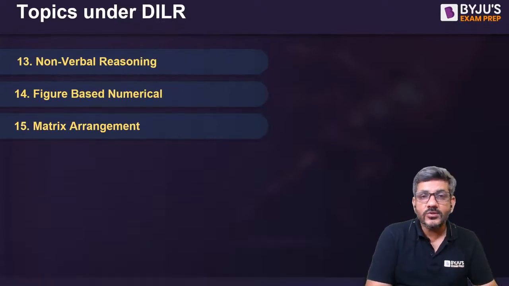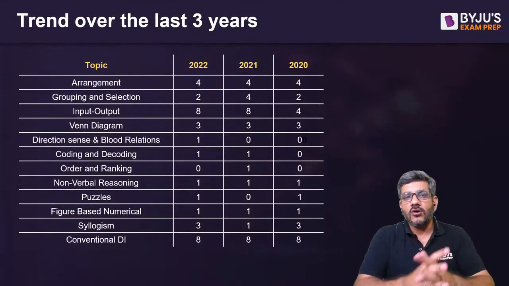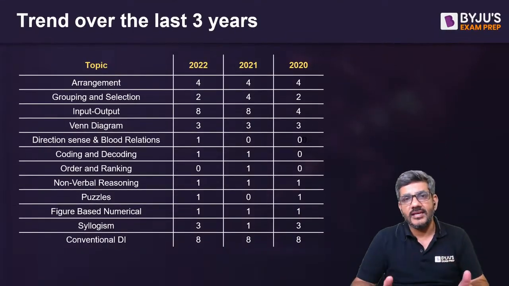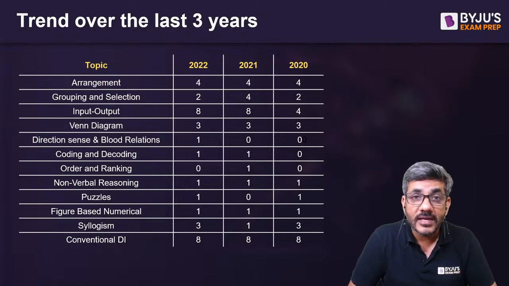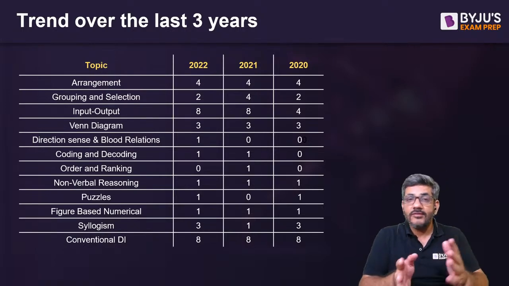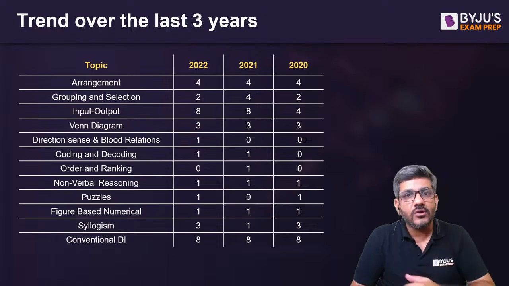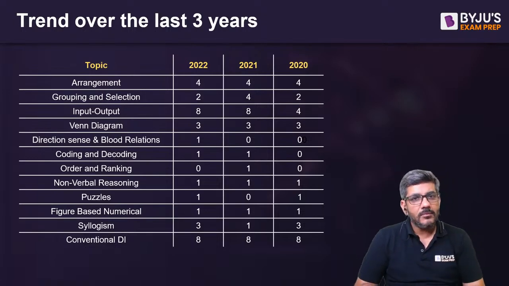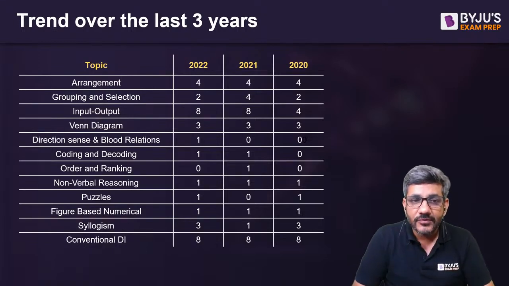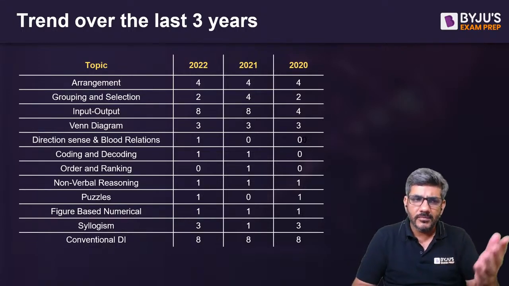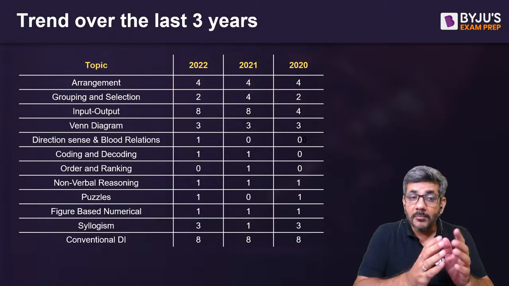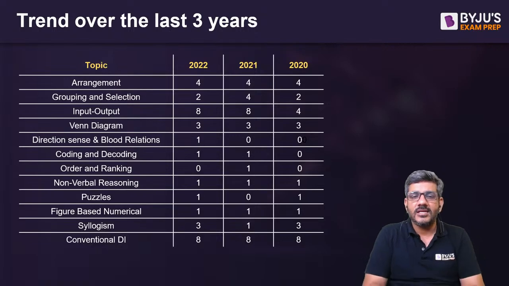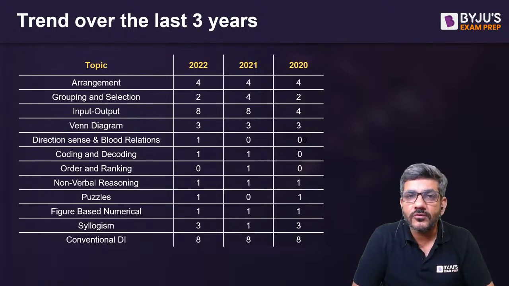So, how many questions do appear from these areas? On arrangement-based questions, in the last 3 years, there have been one set each of 4 questions. Grouping and selection, 2 or 4 questions. Input output has been an important area from the last few years, so we are going to discuss 2 sets on input output today. Venn diagram also has been one set of 3 questions in the last few years. One question or no question from direction sense, blood relations, coding, decoding, order ranking, and all of that. But once again, conventional DI and syllogism also have a good number of questions in NMAT.